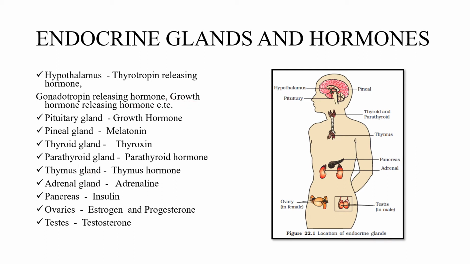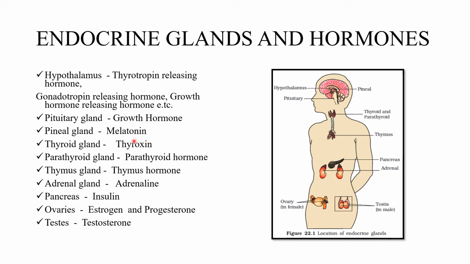Okay. Now pituitary gland. Pituitary gland secretes growth hormone. If growth hormone is more, it leads to gigantism. If it becomes very less, then dwarfism. It should be normal. Okay. Then next one, pineal gland. Their secretion is melatonin. So the color of the skin, the pigmentation depends on this pineal gland.